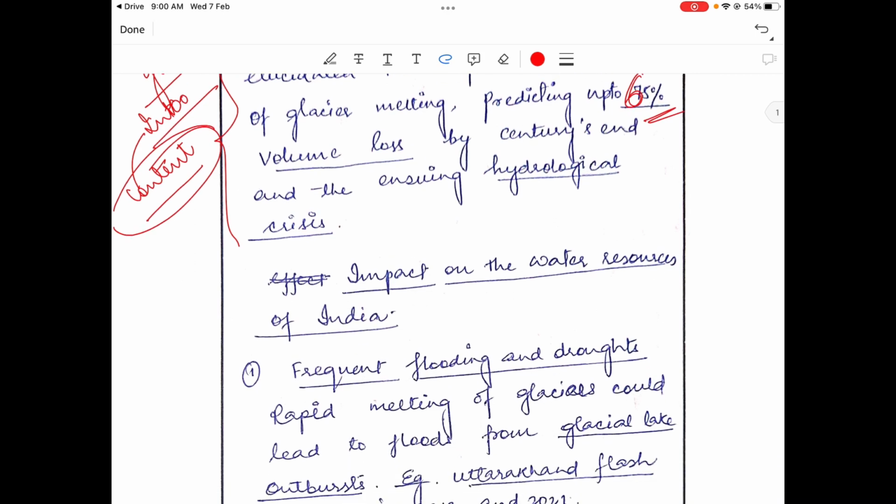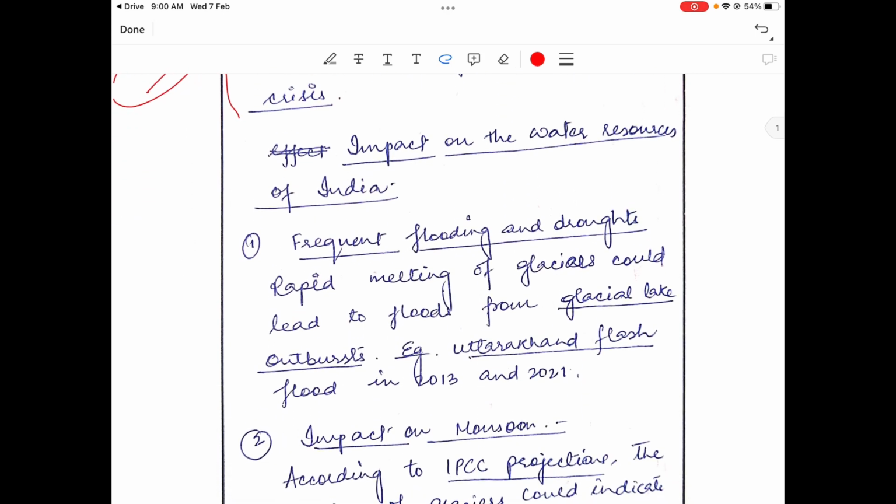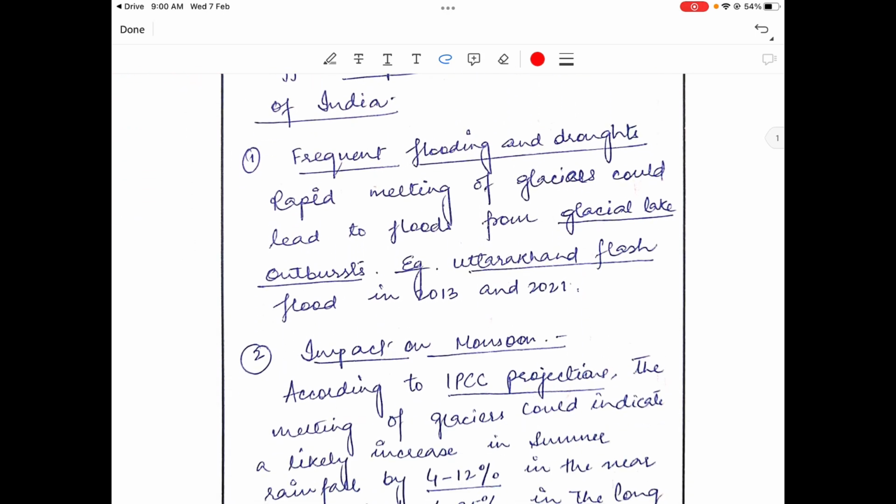Okay, let's move ahead. The impact on water resources of India. Frequent flooding and drought. Rapid melting of glaciers could lead to flood from glacial lake outburst. Not only from glacial lake outburst, it could lead to flood from factors like glacial lake outburst.